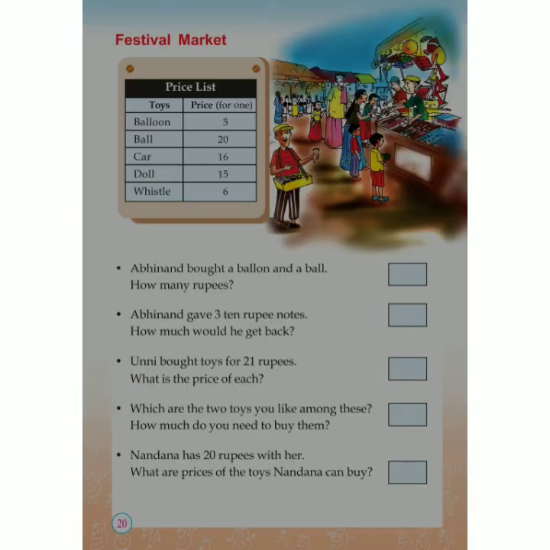Now my dear students, look at the next picture. Festival market. So this is a market and you can see some toys are there. Okay, what are the toys? Balloon, ball, car, doll and whistle. Okay, these are the toys that are available at the market.